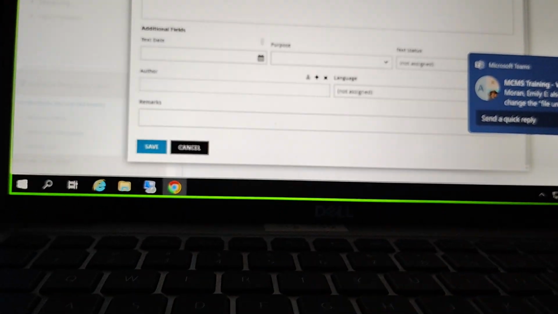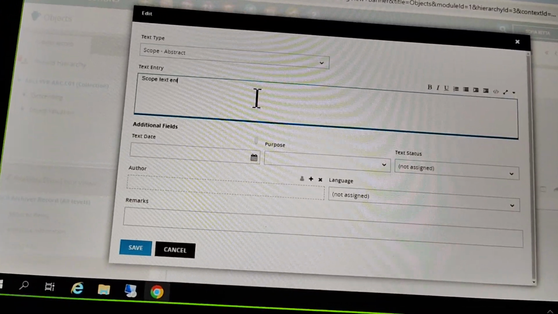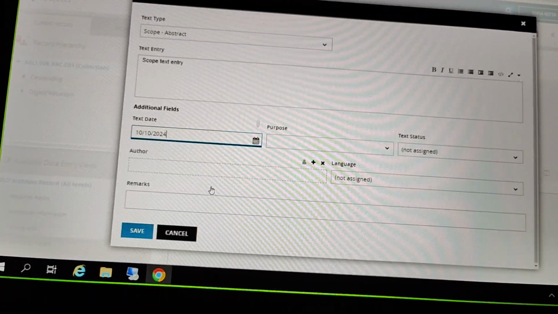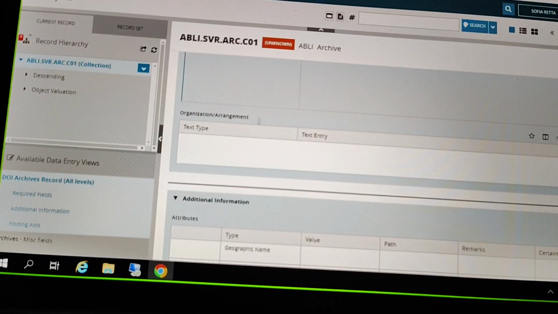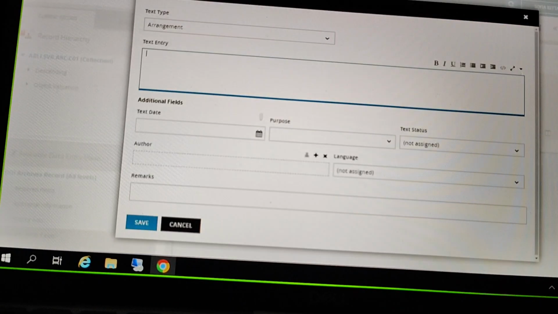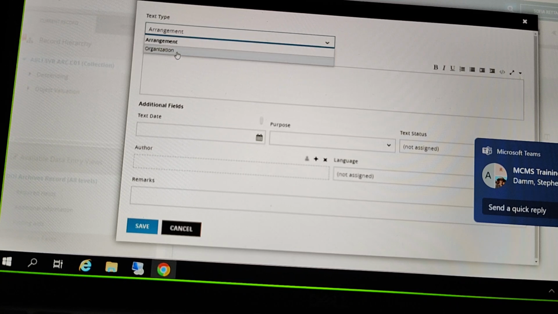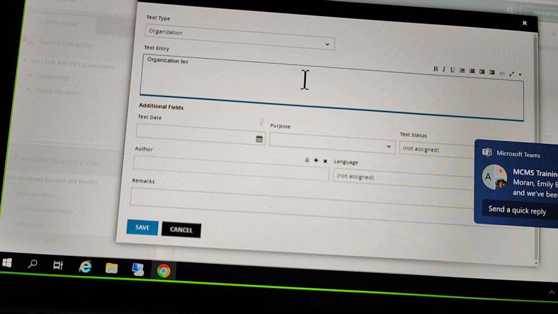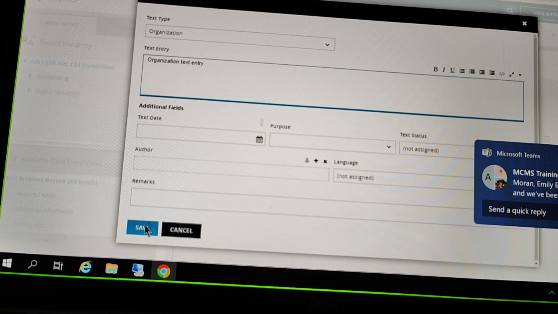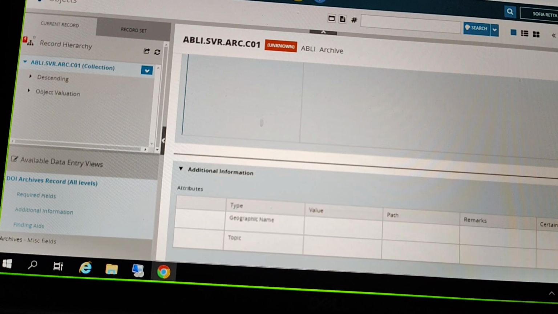Scope has scope abstract, scope expansion note. So again, a couple options here. And I'm just going to add a couple as we keep going. That organization arrangement has both of those options here, arrangement or organization. Okay. We're doing a little bit of our data entry cataloging here, again at this collection level.